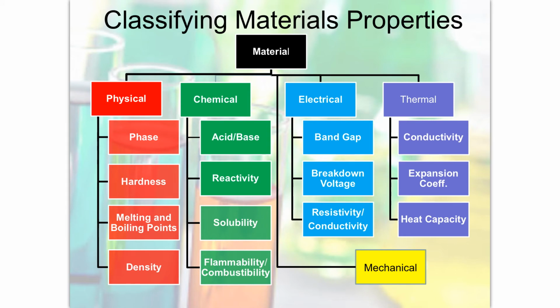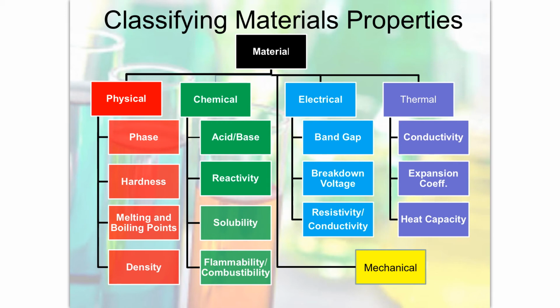Now this chart's pretty busy, but what I'm trying to show you here is when we classify a material's properties, here's my material, we can break it down into physical, chemical, electrical, thermal, and mechanical. I haven't listed any sub properties for mechanical because there's not enough room in here, and we're really not that interested in it. But if you took a mechanics course, you would see that things like yield strength, tensile strength, modulus of elasticity, all those things would fit under mechanical. The ones that we're mostly concerned with are these: conductivity and resistivity, conductivity for electrical.